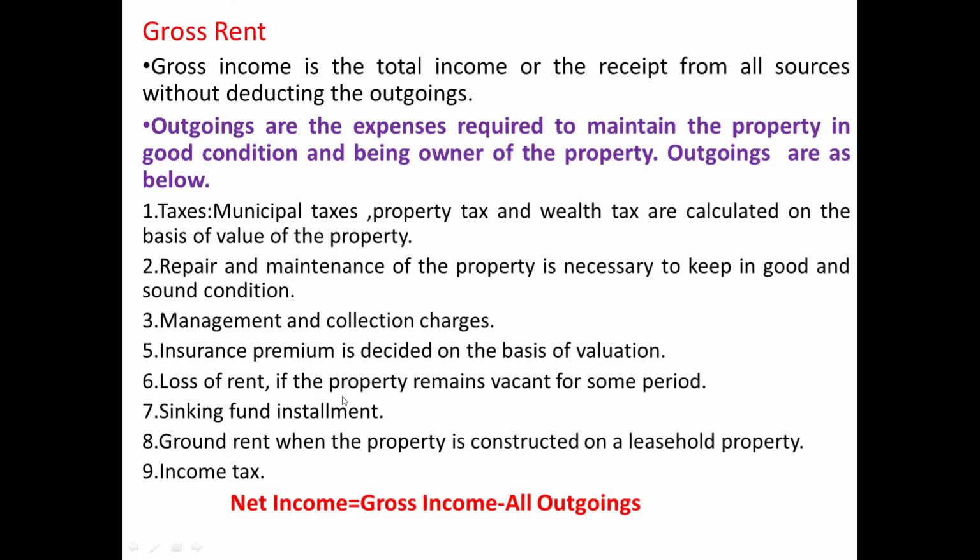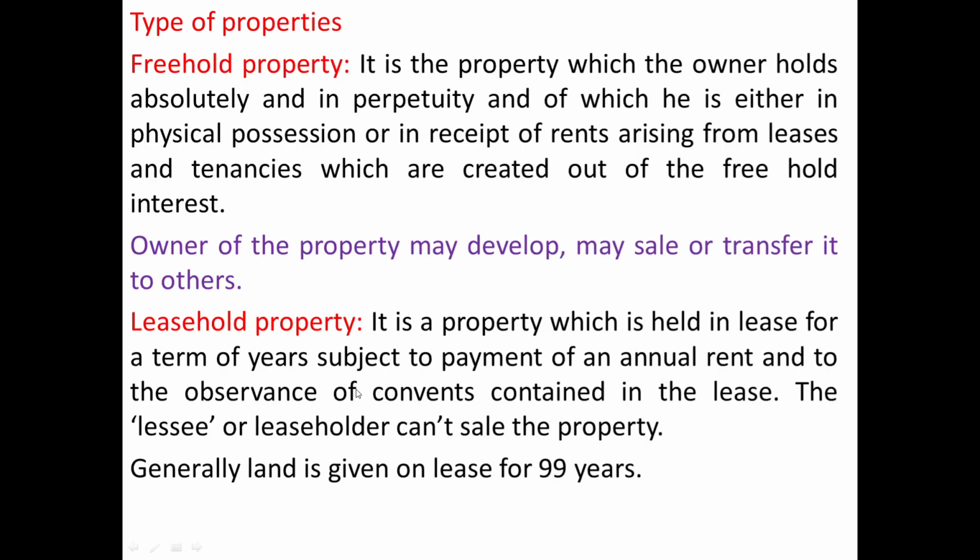Then loss of rent. If the property remains vacant for some period, then it is a loss. That also we have to take into account. Sinking fund installment. We'll discuss this afterwards, but some amount we have to keep aside in the form of a sinking fund for rebuilding the property. Then ground rent, when the property is constructed on leasehold land, and the income tax we have to pay because we are receiving income from the property. So we can work out net income, which is the same as net rent, and that will be equal to gross income or gross rent minus all outgoings. The other discussion we'll take up in the next lecture.